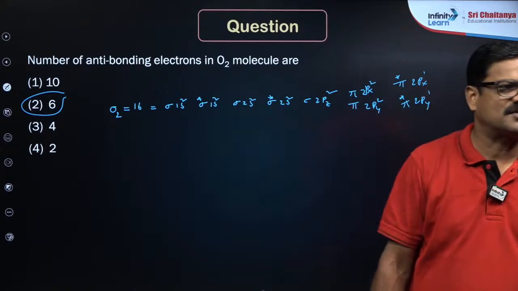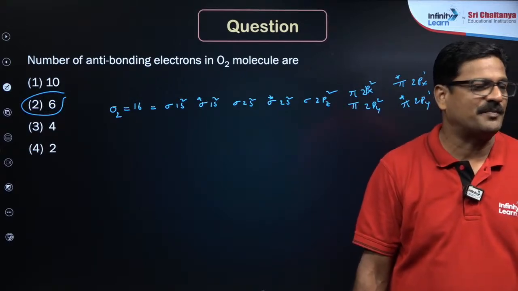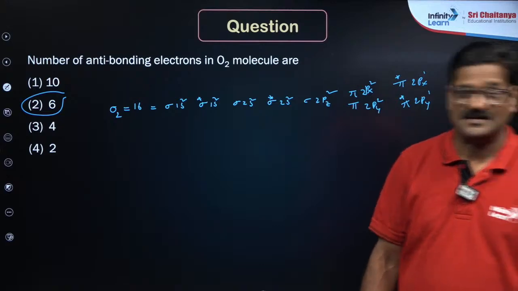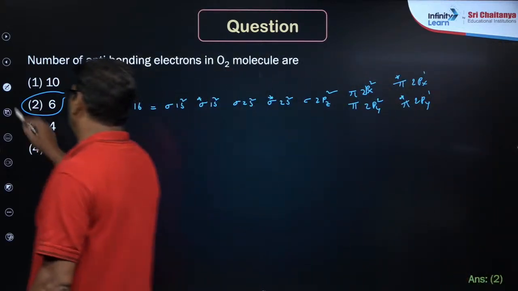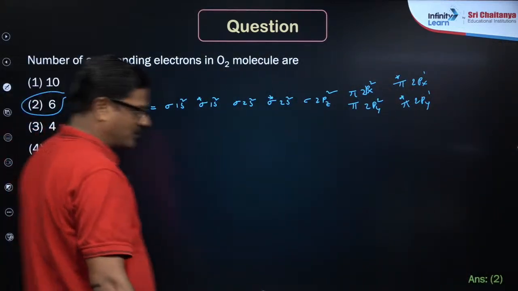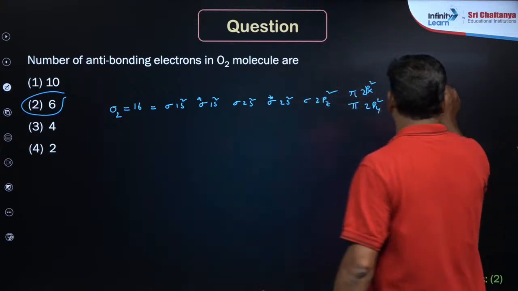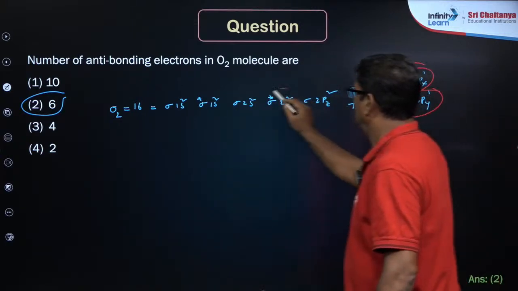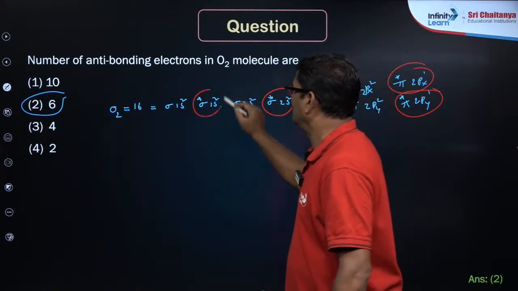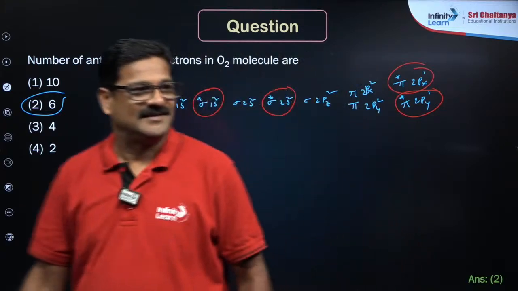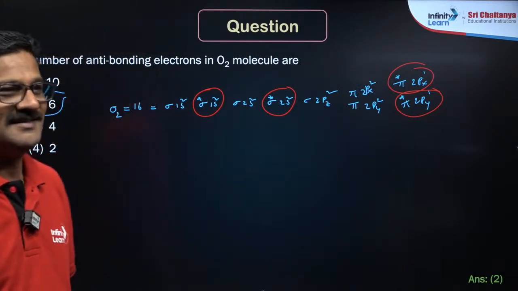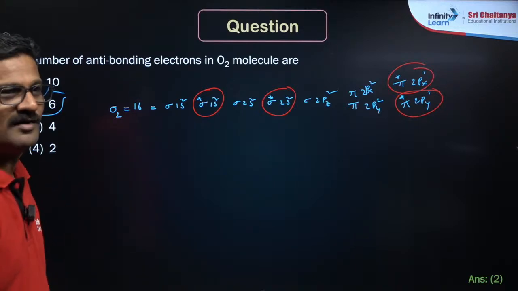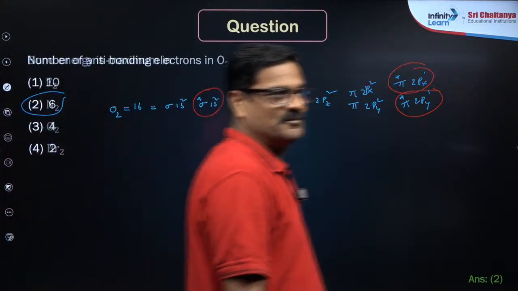Yes, due to presence of these unpaired electrons, O2 is found to be paramagnetic in nature. What you said is correct. So what are the antibonding electrons here? Only the ones with a star. Total 6 electrons are there. Very good. Wait for some time.